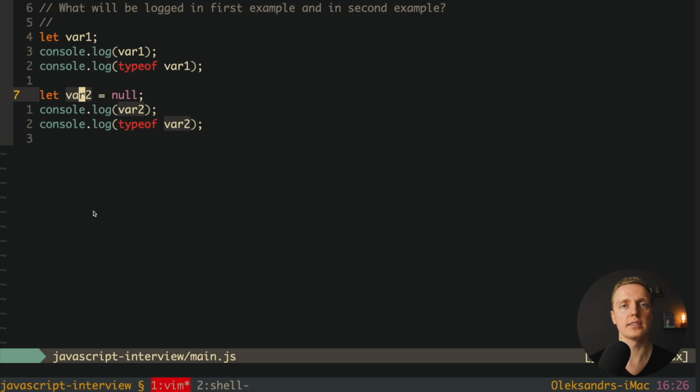And even if you answered correctly here, the interviewer might ask you, but what is really the difference between null and undefined? When do we need to use null and when do we need to use undefined? And actually it is a tricky one, because normally in other languages we have only a single property, which means that the variable does not exist, for example nil. But in JavaScript we have two different things, we have undefined and we have null.